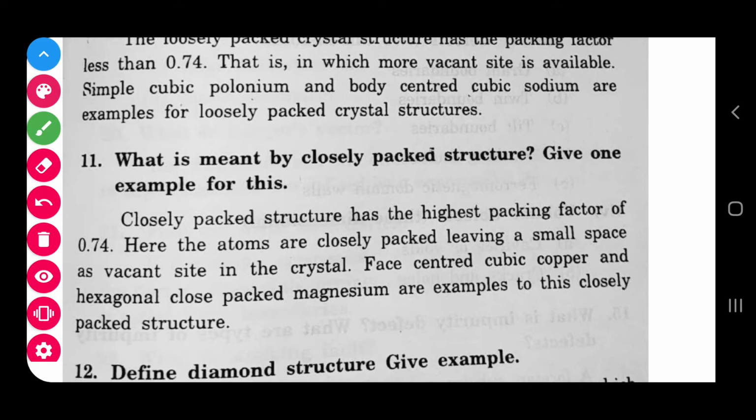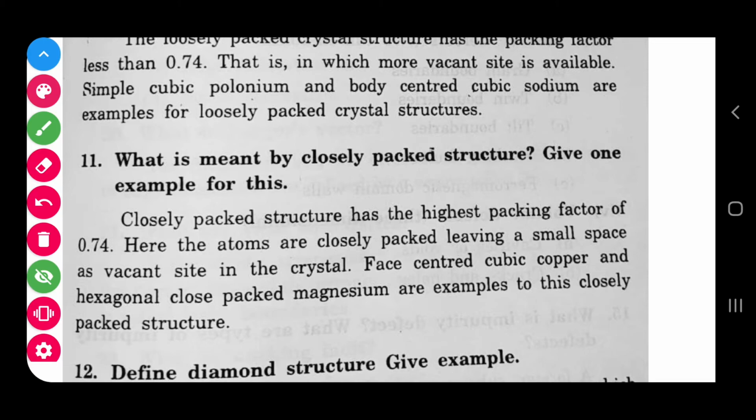And what is meant by closely packed structure? Give an example for its value. Closely packed structure means, look at this, if the APF value is greater than 0.74, less vacant site will be there. So small space as vacant site. Then we can say that it is a tightly or closely packed structure.